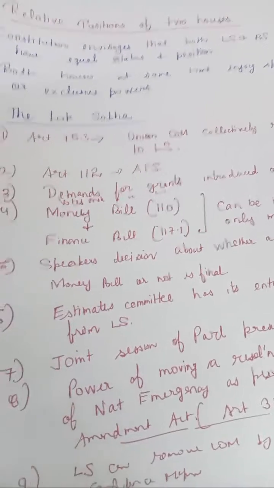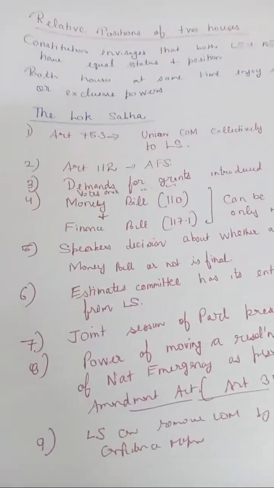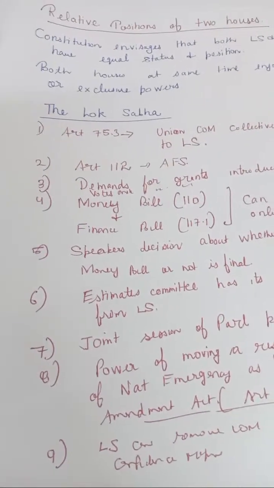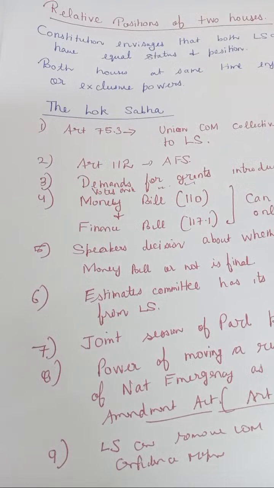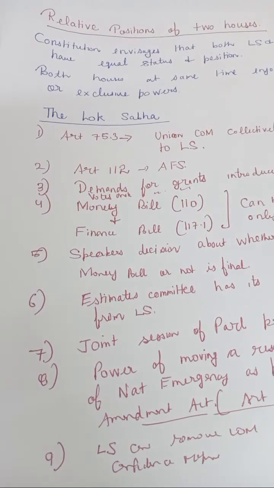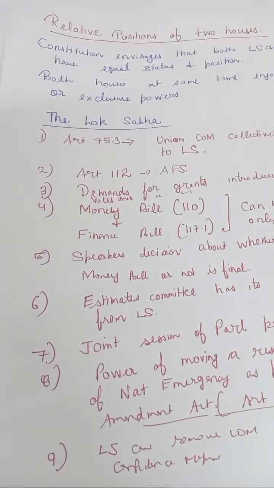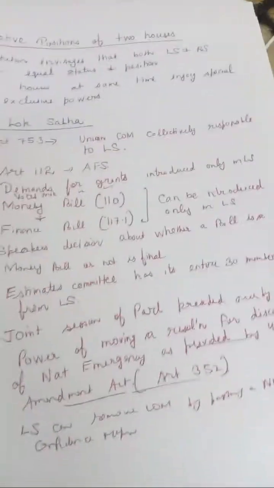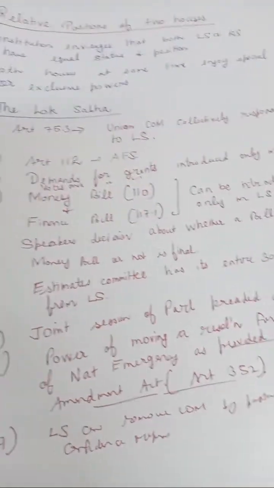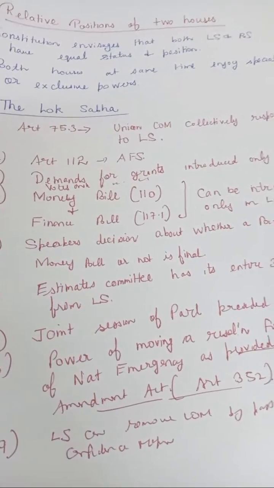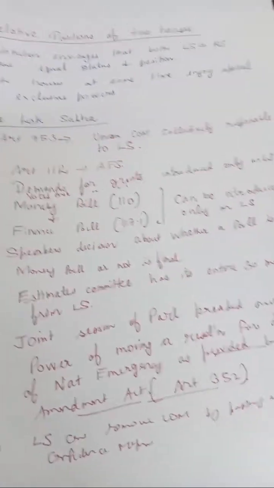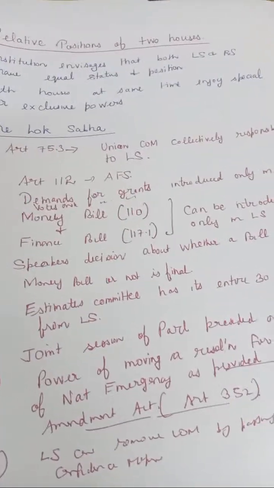If we talk about equal status with Lok Sabha, it covers introduction and passage of ordinary bills, constitutional amendment bills, and introduction and passage of financial bills involving expenditure from the Consolidated Fund of India. That is the difference. That finance bill which talks about expenditure from the Consolidated Fund of India can be introduced in Rajya Sabha too.